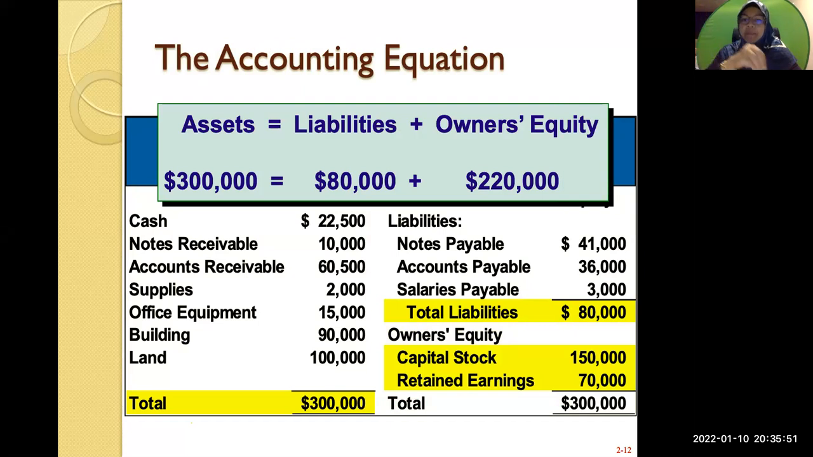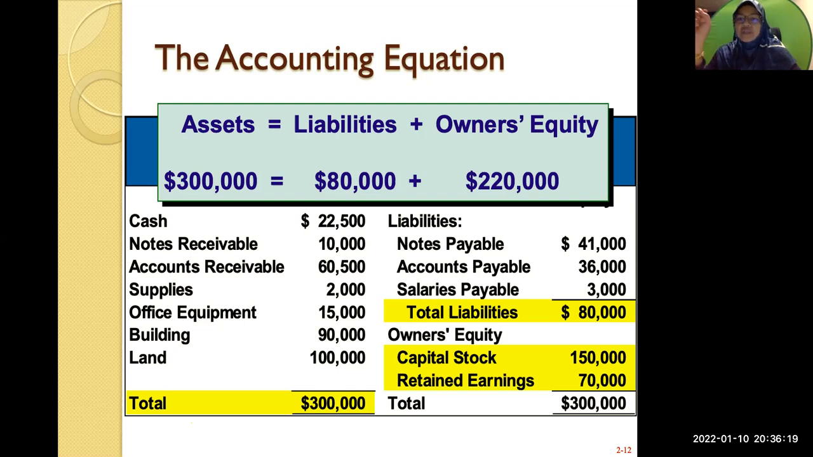For example, here your total asset is 300,000. How do you get that 300,000? It is represented by your liabilities of 80,000 and your owner's equity of 220,000. So total liabilities and owner's equity is 300,000, which is the same as the value of your asset. So remember this equation: assets must always equal liabilities plus owner's equity.